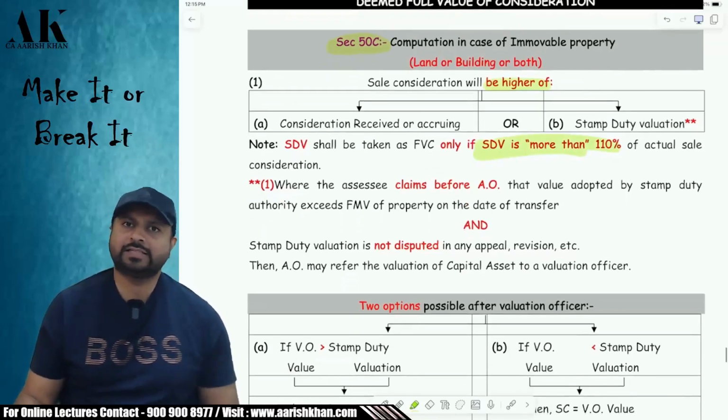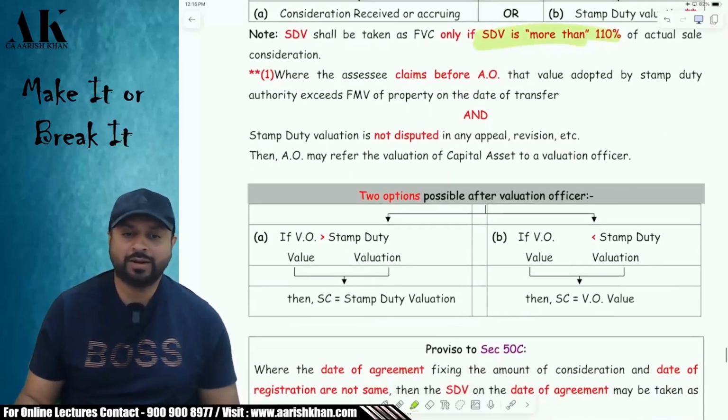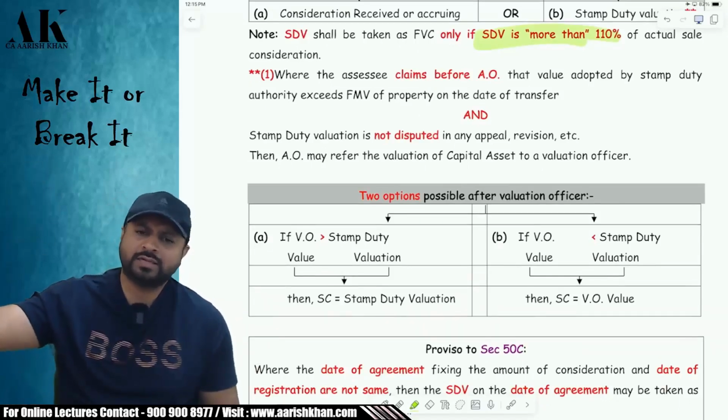Now, who determines the stamp duty value? My 150 lakhs is determined by whom? It is determined by the state government. Now, I am not happy with the state government. So, I can file a case against the state government. And then the court will decide after 10-15 years.